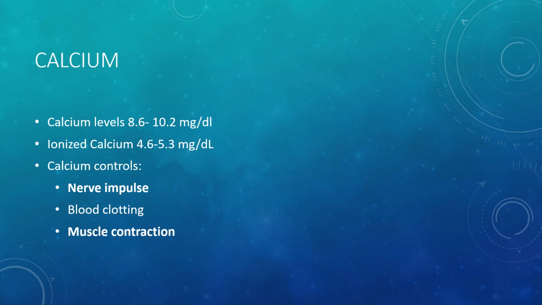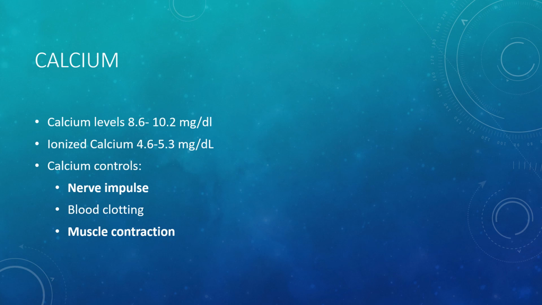Calcium is the most abundant electrolyte in the body. The normal serum calcium levels are 8.6 to 10.2 milligrams per deciliter, and calcium can be bound to albumin, bound to anions, and can be free floating. The free floating calcium is called ionized calcium, and it's the most active form of calcium.